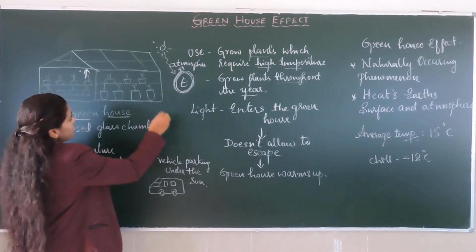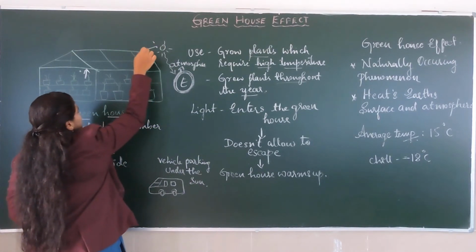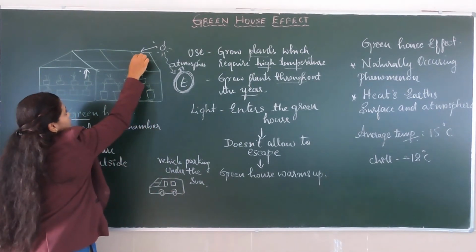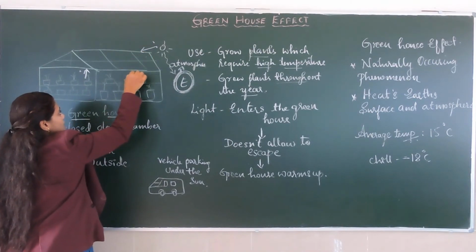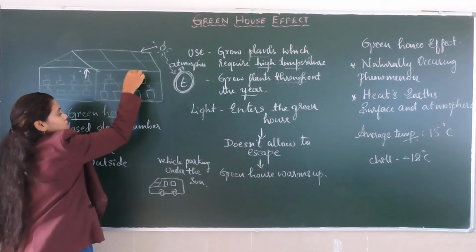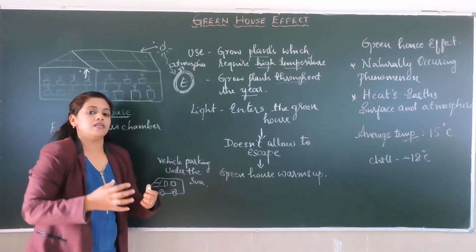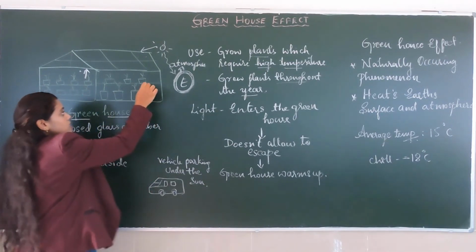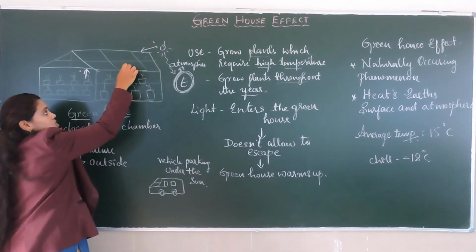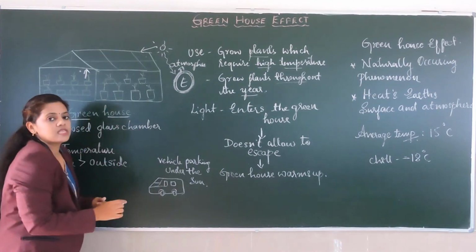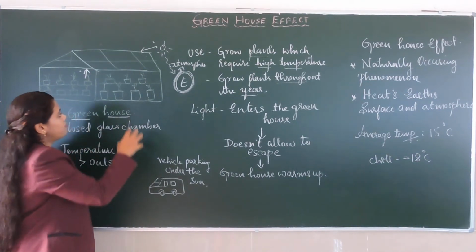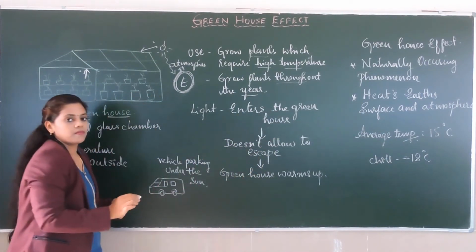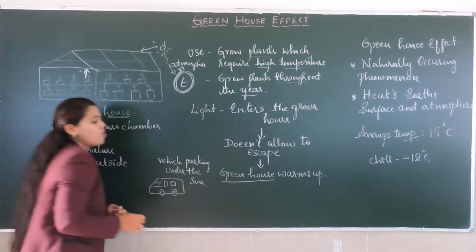Why is the temperature more inside than outside? Because when the light enters the greenhouse from the sun, some of the light gets trapped and is absorbed there, which makes the greenhouse a little warmer than the outside. It does not allow the light that entered to escape outside. Hence, the greenhouse warms up.